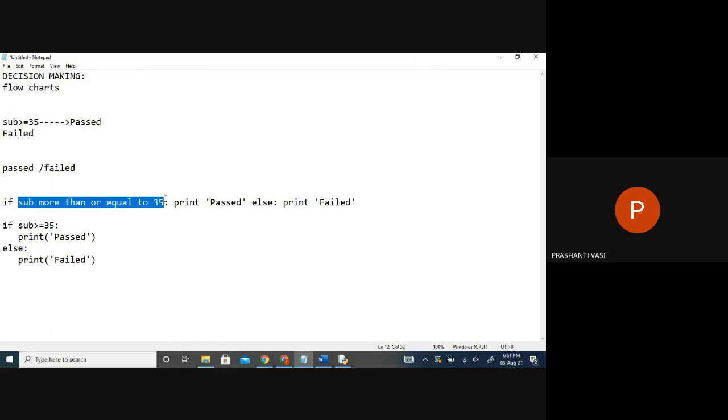So if the test is evaluated true, I will execute which sentence? This sentence. There are two sentences, print passed or failed. Either this will get executed on the screen or this will. Both can never get executed. For one score, I can't see two messages, right? I will get this message if this test gives which answer? True. So if this answer is true, this statement is getting executed. But for the same question, if it gives a false answer, which statement should it execute?